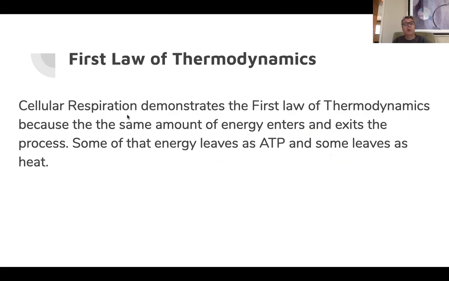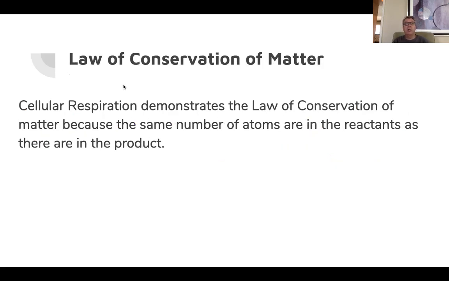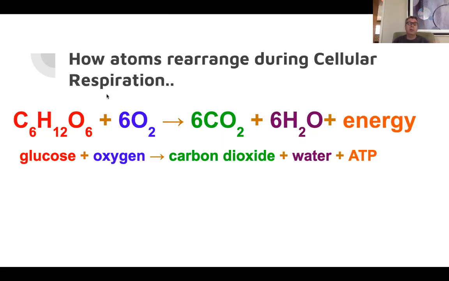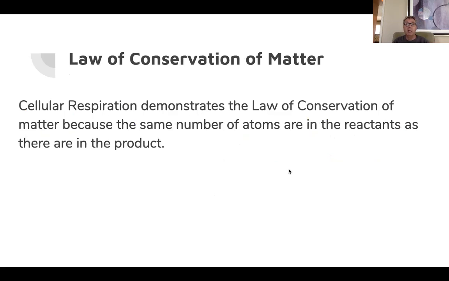All right, so again, first it represents a conservation of matter because the same number of atoms are in the reactants that are in the products. And remember that these are the reactants and these are the products of a chemical equation. What goes in is the reactants, what comes out is the products, right?